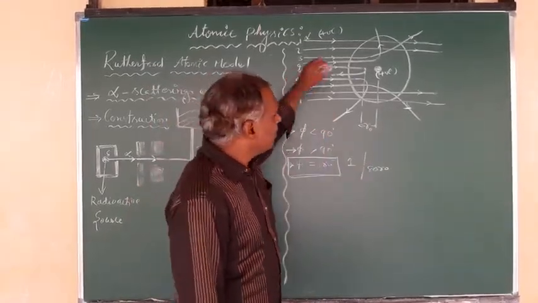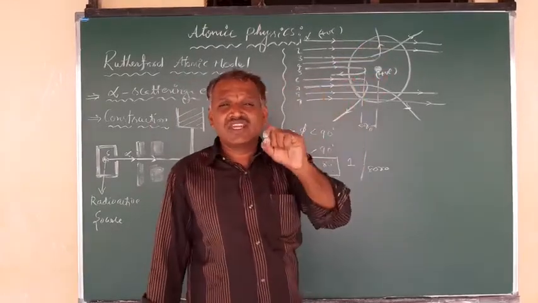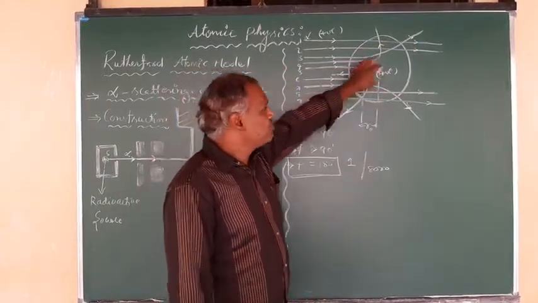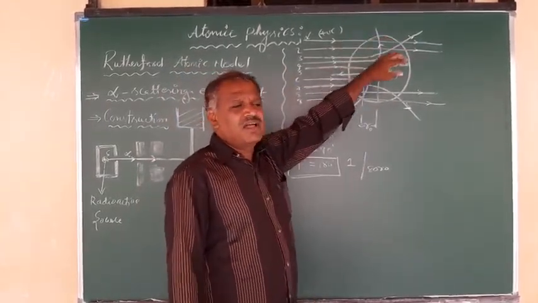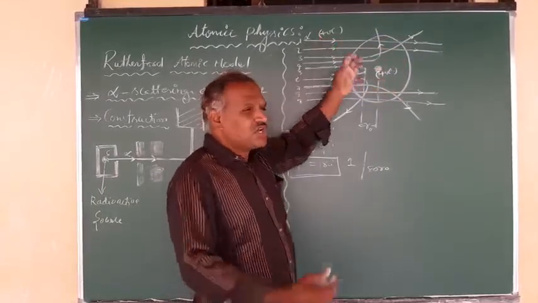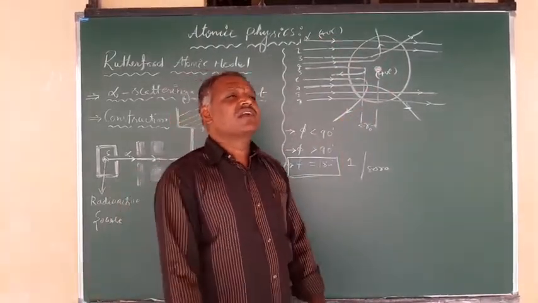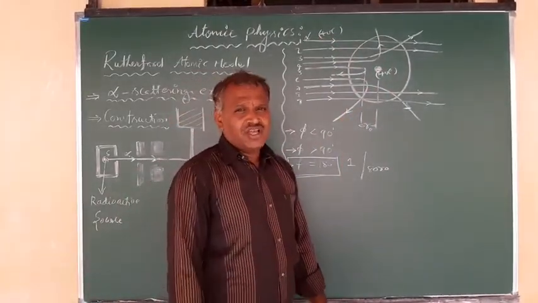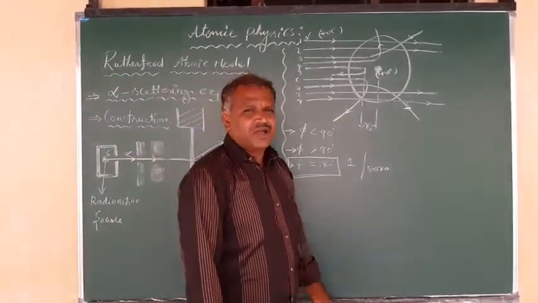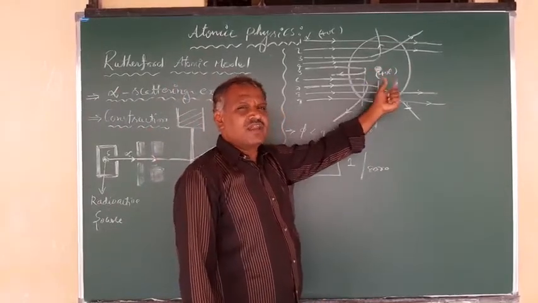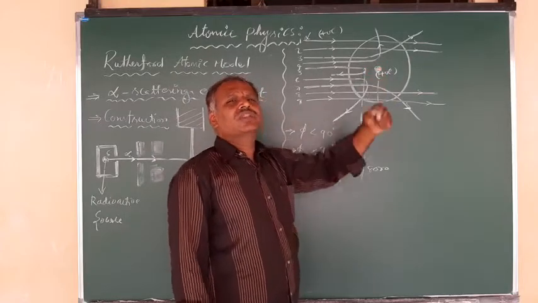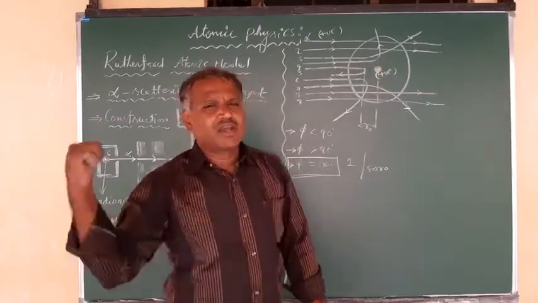That means you can observe that this positively charged matter exists exactly at the center of the atom, and around it electrons are revolving. Electrons are negatively charged and the alpha particle is positively charged, so the alpha particle moves towards the electrons with increasing kinetic energy. Once it gets the maximum kinetic energy with which it can enter the atom, it goes up to the extent where its maximum kinetic energy equals the electrostatic potential energy between these two. There the alpha particle retraces back.